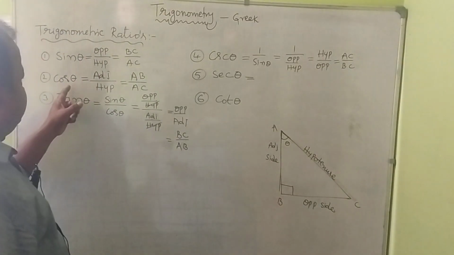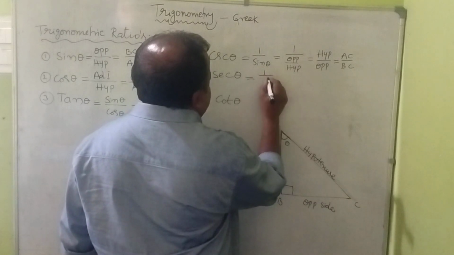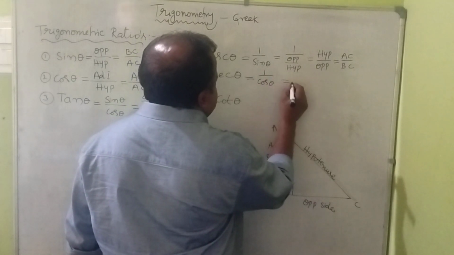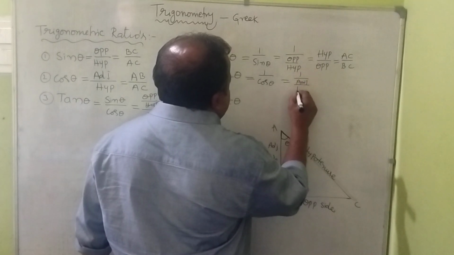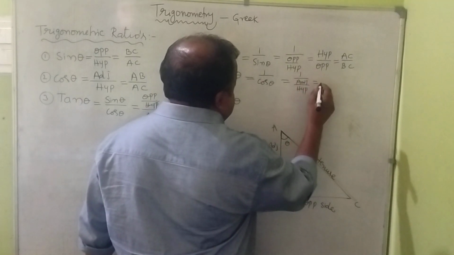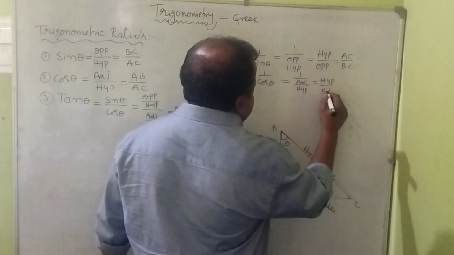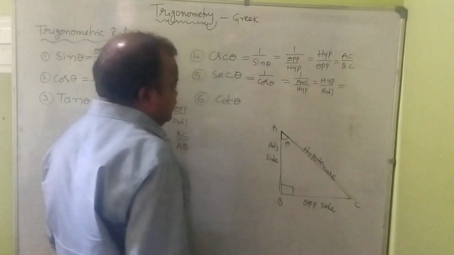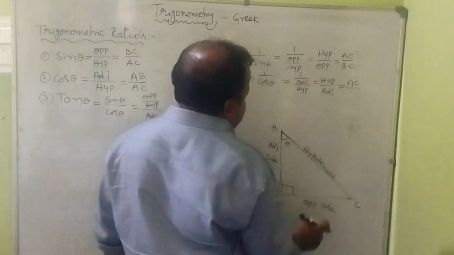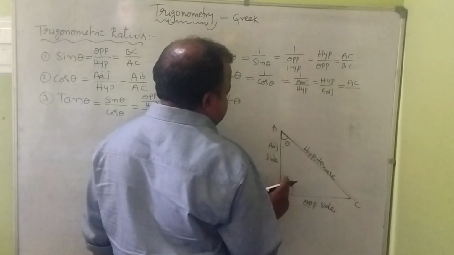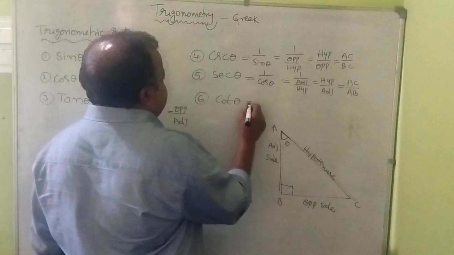Now secant. Secant is the reciprocal of cos theta, no? So we write 1 by cos theta. Cos is adjacent side by hypotenuse, so the reciprocal is hypotenuse by adjacent. Here the hypotenuse is AC and the adjacent is AB. Right.